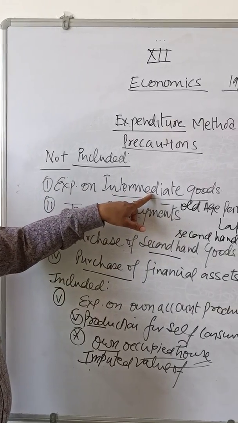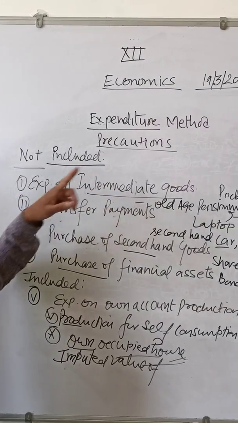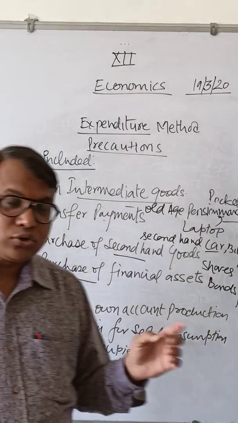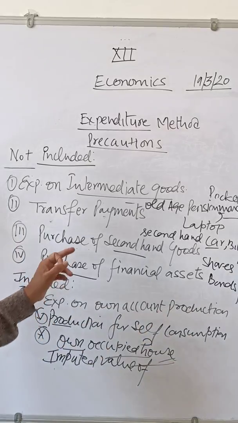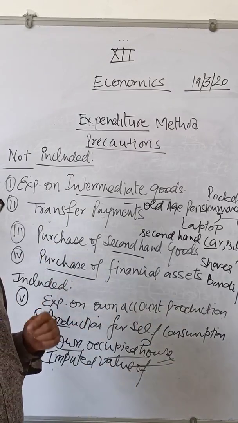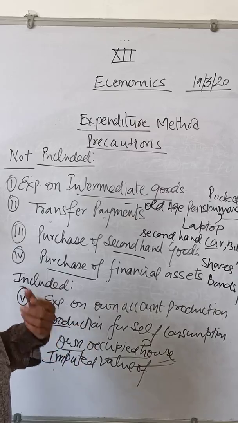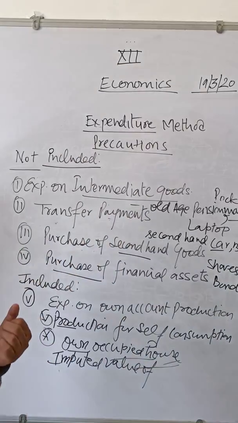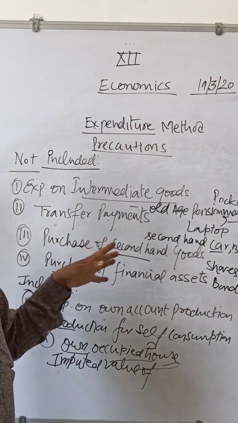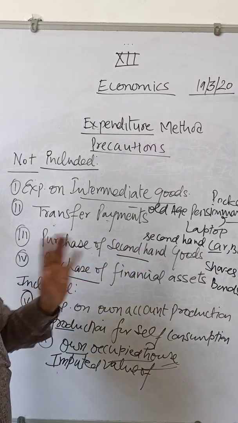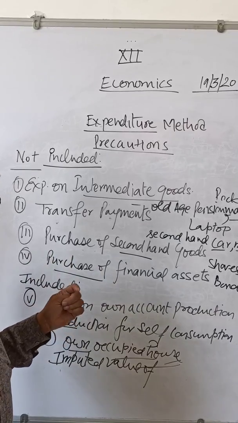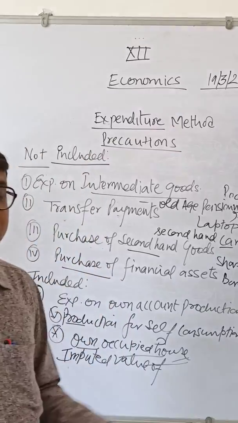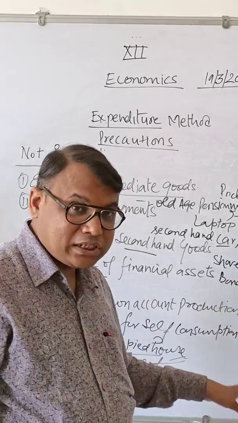Now once again in brief, expenditure on intermediate goods will not be included. Transfer payments like old age pension, pocket money, scholarship will not be included. Purchase of second hand goods will not be included, like a second hand car, bike, laptop, or sometimes books also, because only first hand goods are included, otherwise that will be double counting. Purchase of financial assets is not a true contribution to the economy, it is not contributing to the real GDP, so that will also not be included.